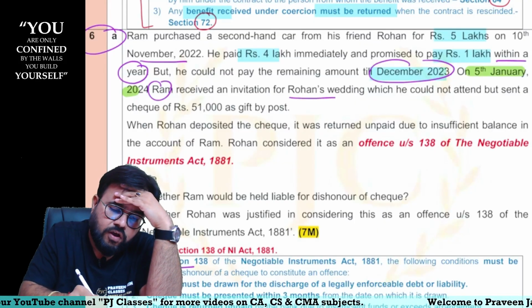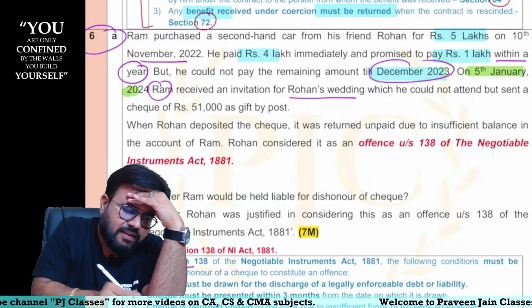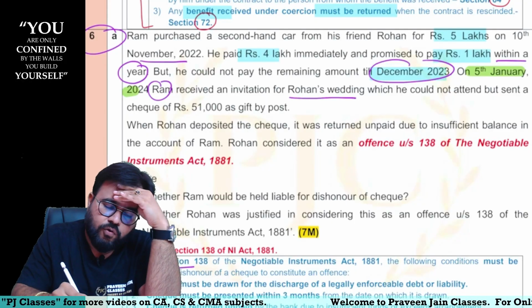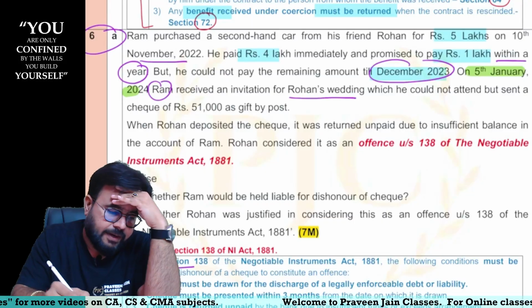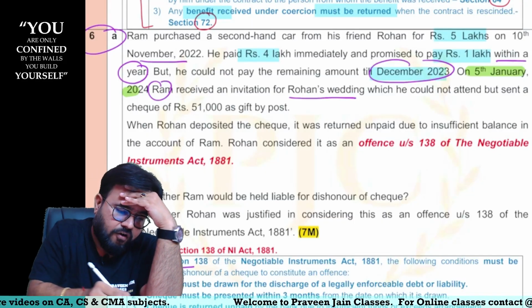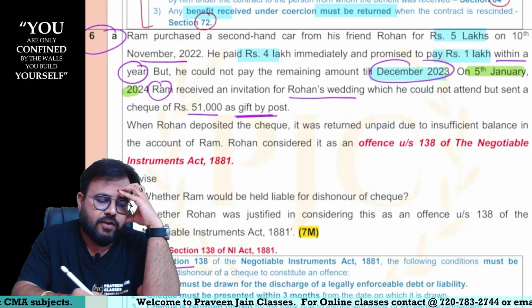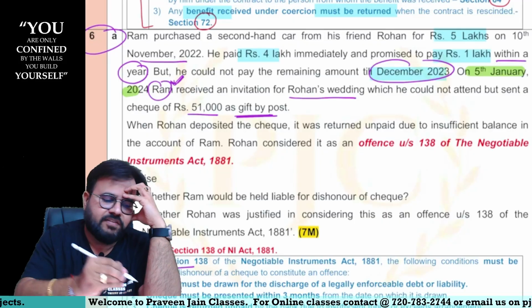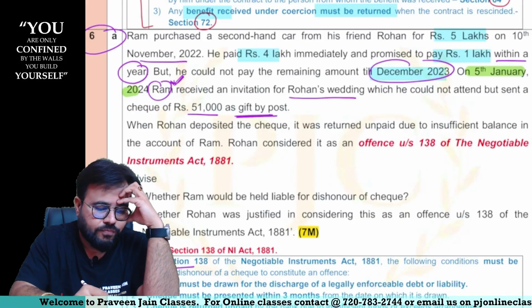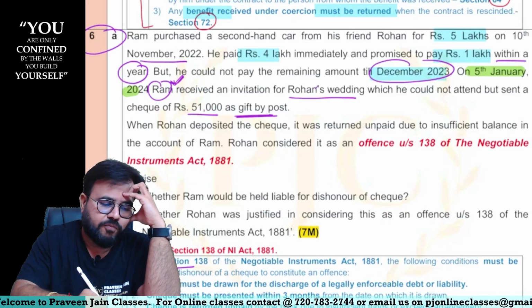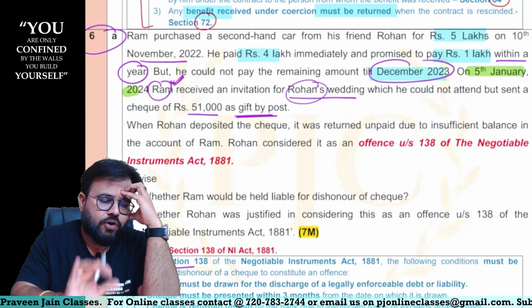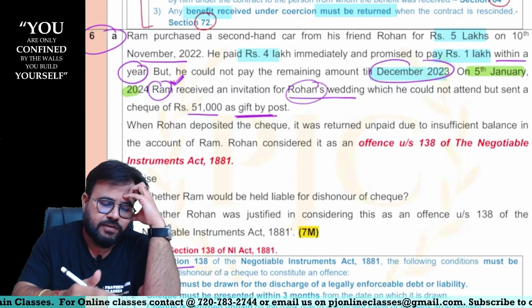Invitation for Rohan's wedding. Can I say Ram received an invitation for Rohan's wedding, which he could not attend, but sent a check of 51,000 as a gift by post, sir. Wow. So can I say Mr. Ram, who purchased the car, received a marriage invitation of whom, sir? Mr. Rohan. Ram could not attend that wedding, sir.